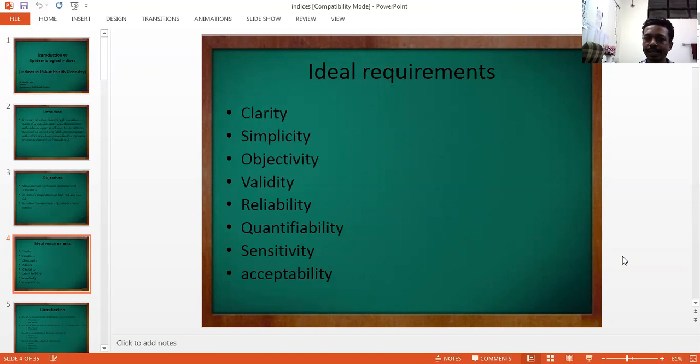The index should be clear. Clarity means the criteria which are given in the index for diagnosis of any condition should be clear, and there should be clarity between the different criteria, like criteria 1, criteria 2, etc. It should be simple to record. It should have objectivity, and it should have validity. That means it should be validated by the fraternity which is using this index, and it should be reliable. It should be quantifiable. That means it should give certain values for comparison with other populations or other individuals. It should be sensitive also. So these are the ideal requisites of an index.